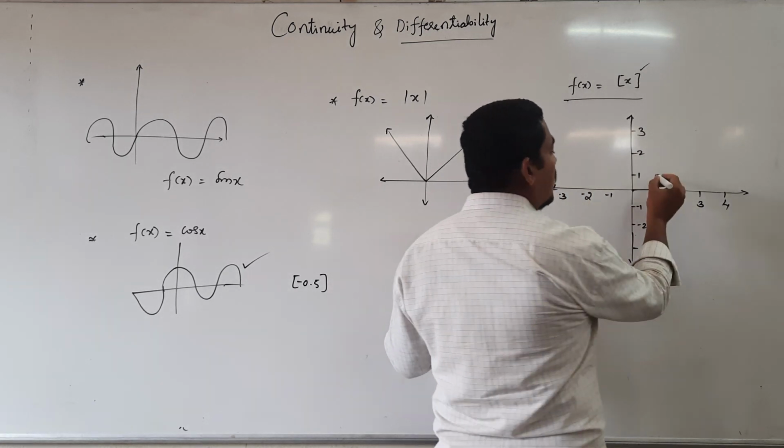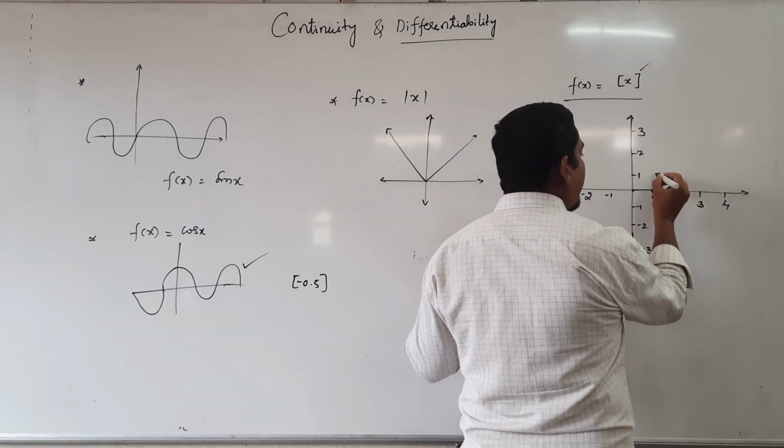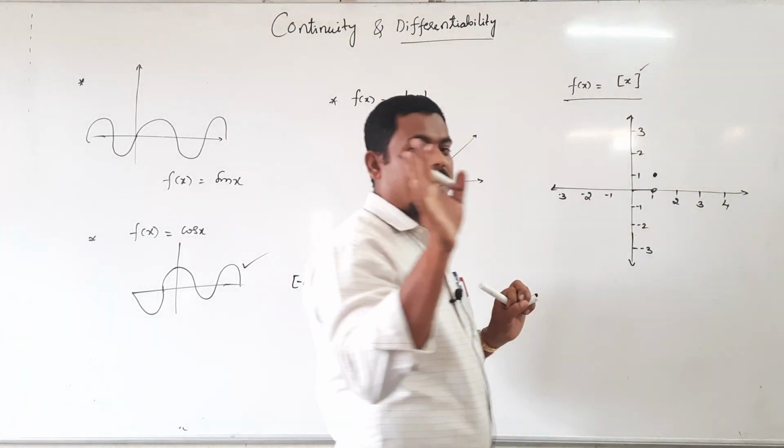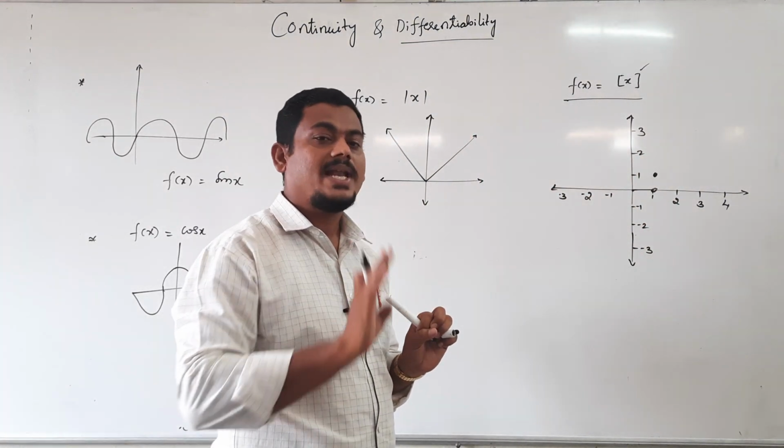Next, when x value is exactly 1, output is 1, not 0. If you put x value 1, then output is 1.